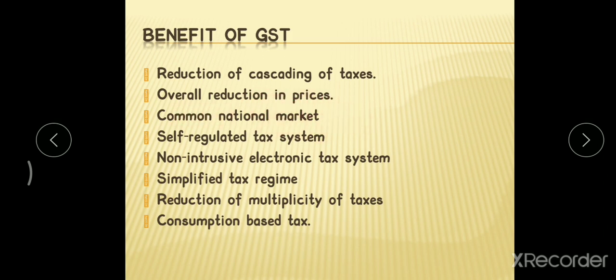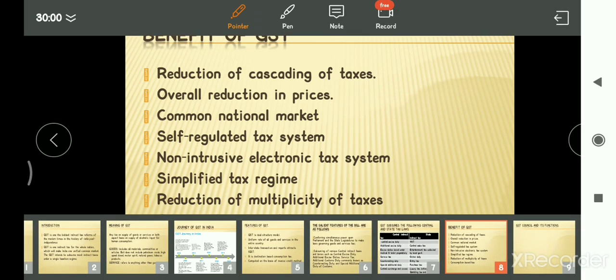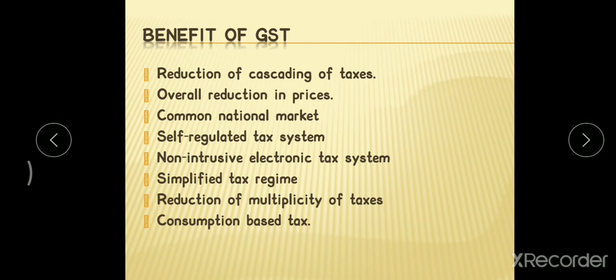Common national market: the objective of GST is to bring one nation, one rate. When you have one rate, wherever you purchase goods and services, wherever you consume the services, you are going to pay a single rate of tax. That is the common national market. Self regulated system: just by maintaining proper documentation you can get the benefit of GST.